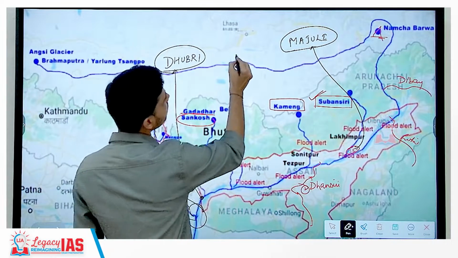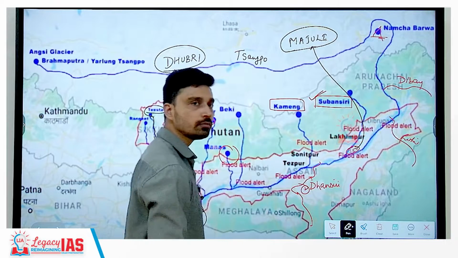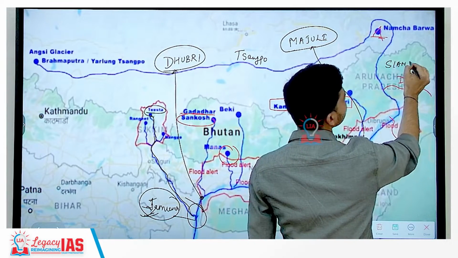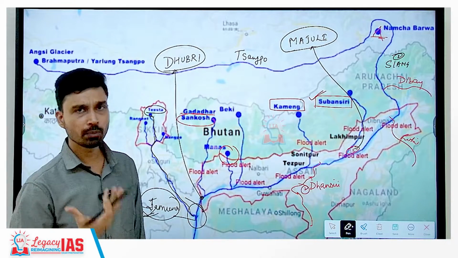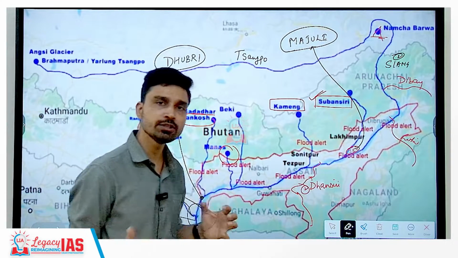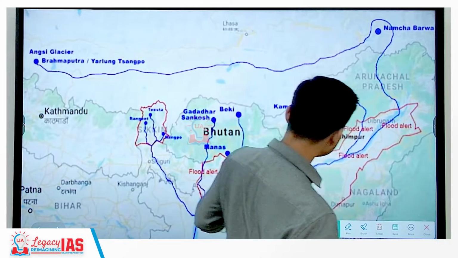So here in the Tibet, river is called as Shangpo. In Arunachal Pradesh, river is called as Siang. In Assam, river is called by its well-known name of Brahmaputra, and in Bangladesh it is called as Jamuna. So 4 different regions, 4 different names. That is the story of river Brahmaputra.